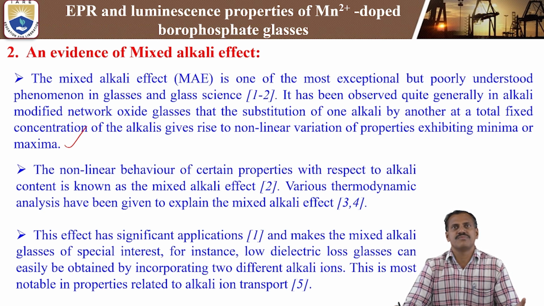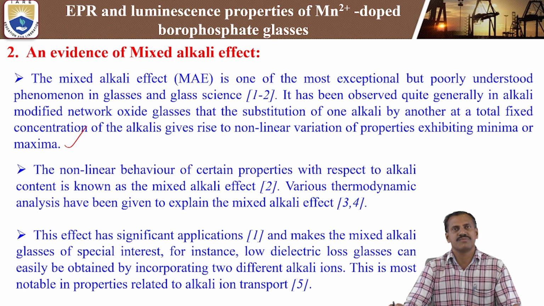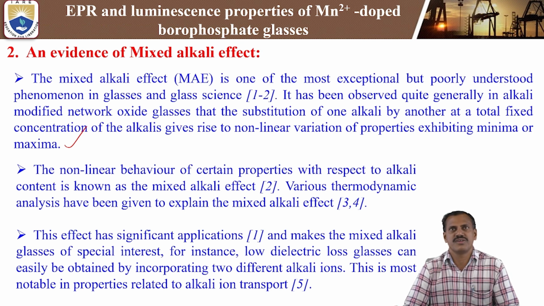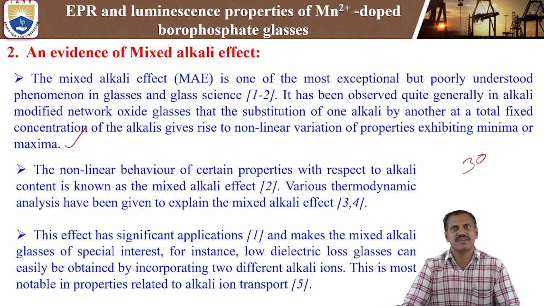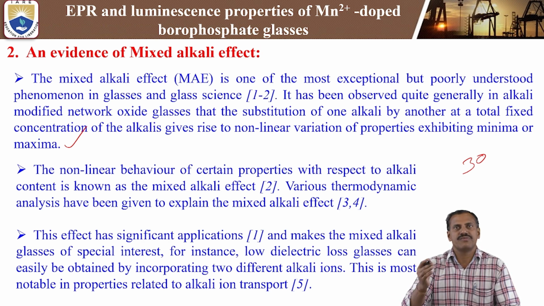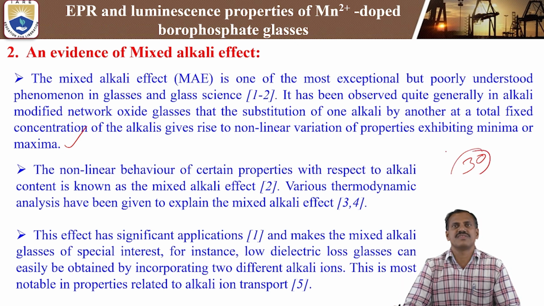Suppose, for example, lithium oxide, potassium oxide, cesium oxide or sodium oxide: whenever this kind of mixed alkali elements is doped in borophosphate glasses, the concentrations are varied. For example, if the total concentration is 30%, we can vary lithium and potassium as 5 and 25, 10 and 20, and so on. We have to change the concentration of the mixed alkali elements, lithium and potassium.